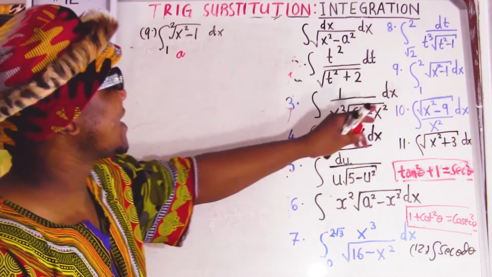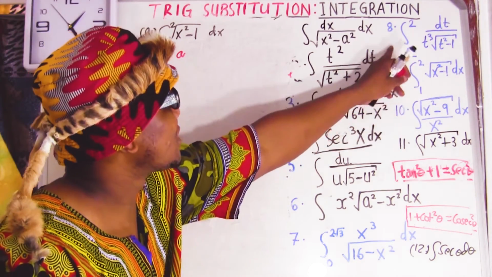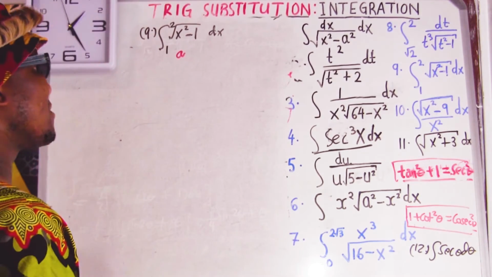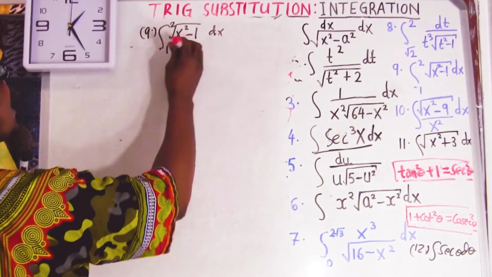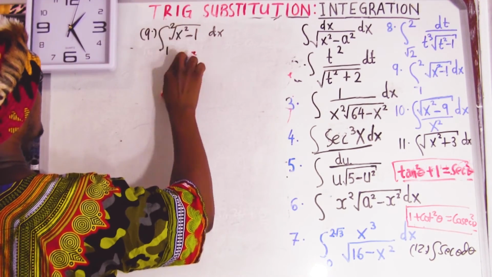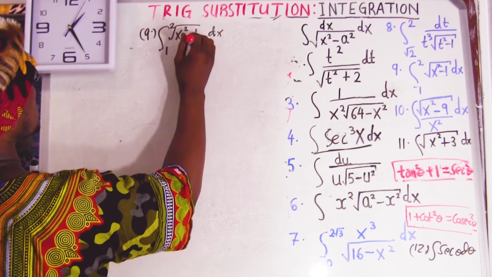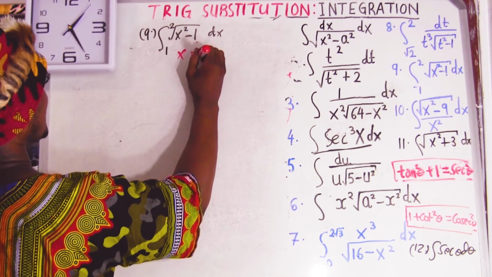Oh, I forgot to substitute the limit for this question, but I think you know how to substitute: upper limit minus lower limit. Now we go for this question. Let me just ignore the limit, but you know how to substitute it. So x equal to 1 sec.